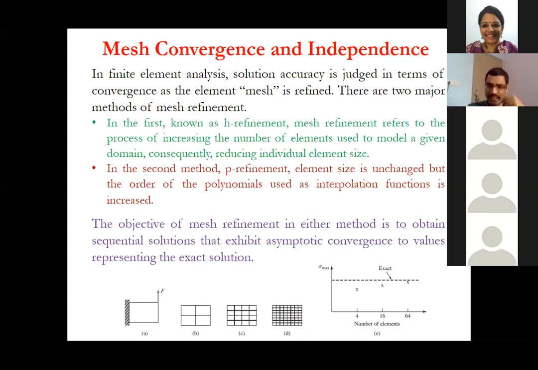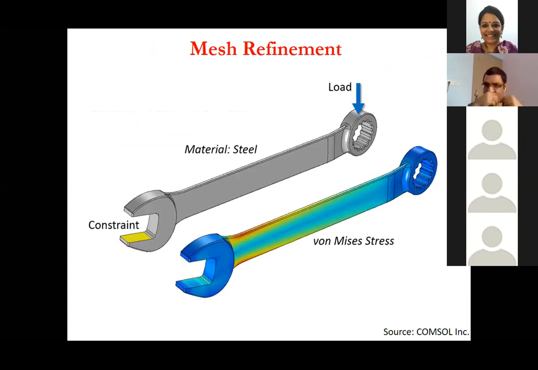However, the overall objective is that you need the results to converge, that whatever order you are changing or number of elements you are increasing, say if I go to 128 or I go to 256, the difference should be negligible, they should almost be the same, so that now you know that the results are converging and they are independent of the number of elements or the order in the mesh.